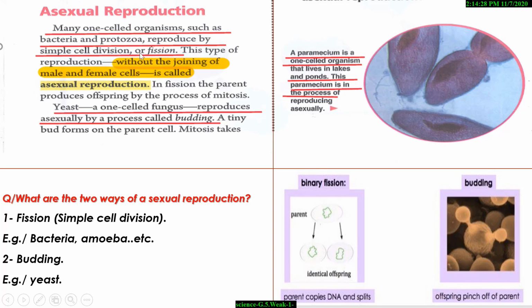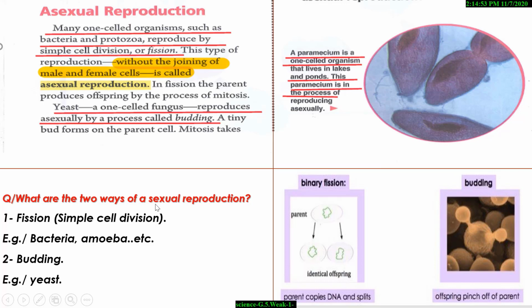Asexual reproduction has two ways. Number one, fission, another name for simple cell division. And number two, budding. Yeast is a one-celled fungus that reproduces asexually by a process called budding.